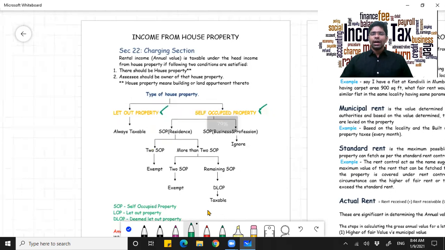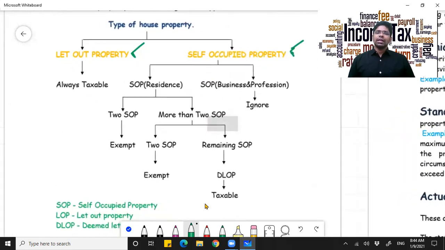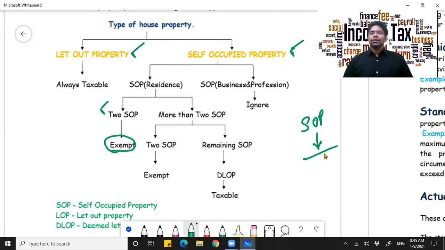Now coming to self-occupied property. If you have up to a max of 2 self-occupied properties, you can claim exemption for both of them. As such, what does a self-occupied property mean? It means you have not let it out on rent. When you don't let out on rent, by default there is no income from that particular property. However, if you have more than 2 self-occupied properties, up to a max of 2 self-occupied properties are exempt.